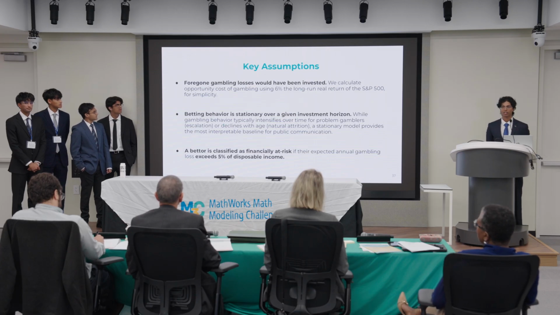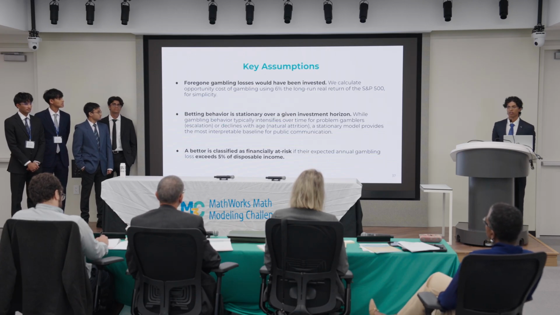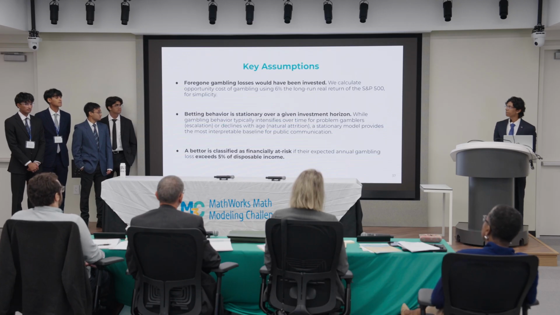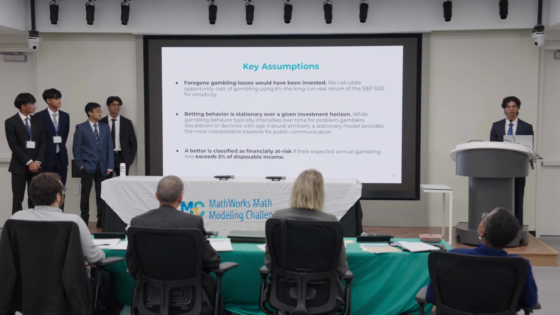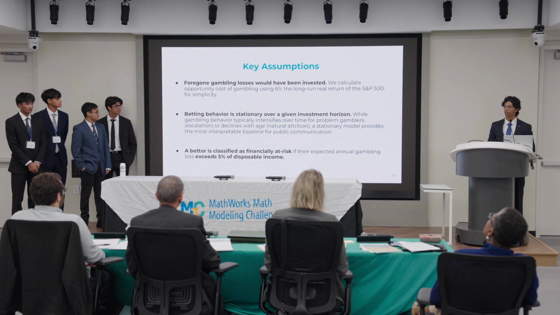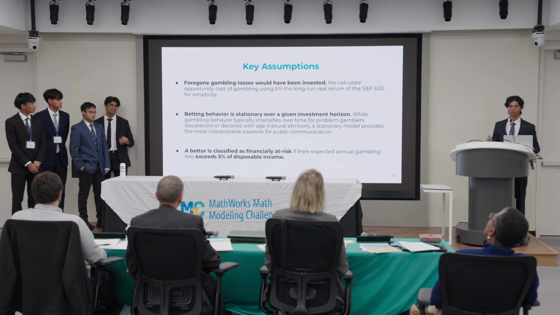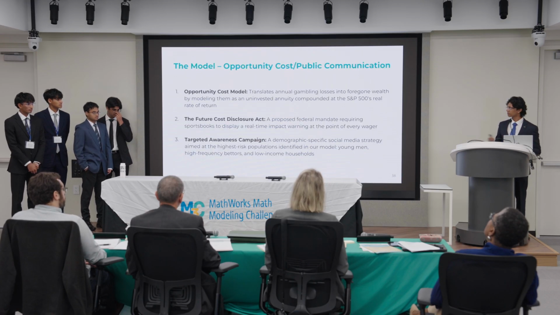Our key assumptions may be condensed into the following 3. First, foregone gambling losses would have rather been invested in the S&P 500. Second, any betting behavior is assumed to be stationary over a given investment horizon. And third, bettors are considered financially at risk if their total losses exceed 5% of their disposable income, a significant amount.